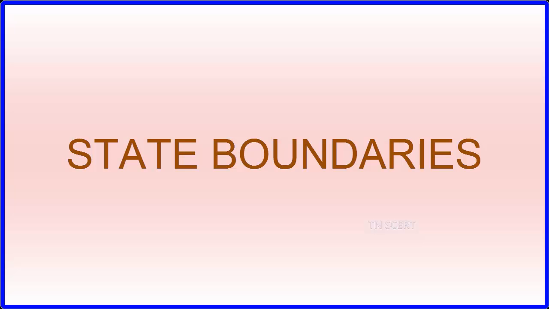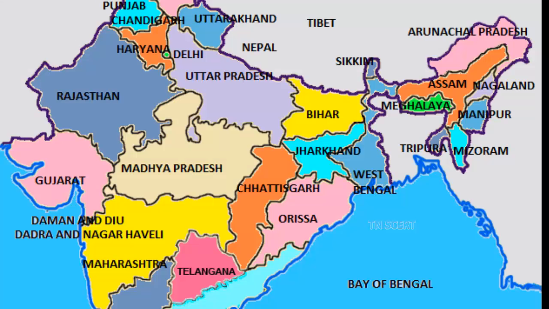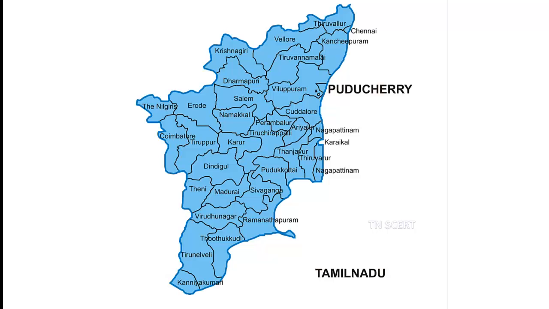State boundaries that are demarcated form the border between the states within a country itself. These are shown by a series of dots and dashes that are thinner and more closely spaced than those in the international boundaries. District boundaries are shown by a series of dashes. These form borders between the districts in a state.